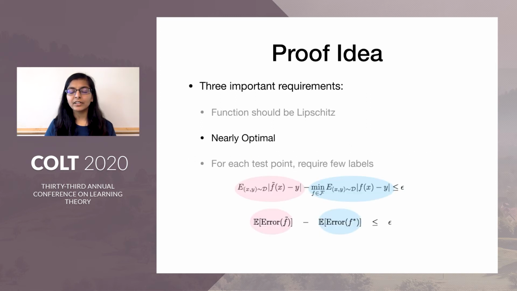Now we'll prove that the function is nearly optimal. Recall the definition of being nearly optimal, that the error of the function f tilde should be close to the error of the best function in the class. We'll denote these two errors by expectation of error of f tilde and expectation of error of f star.